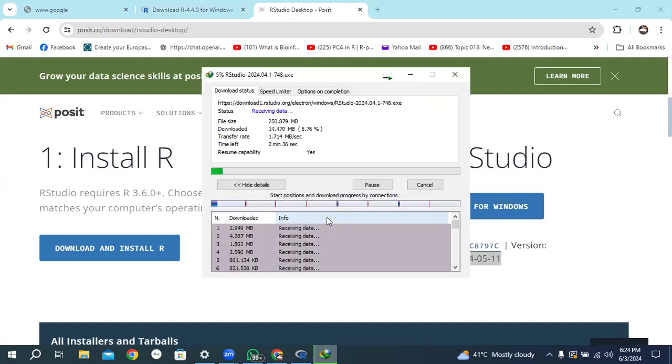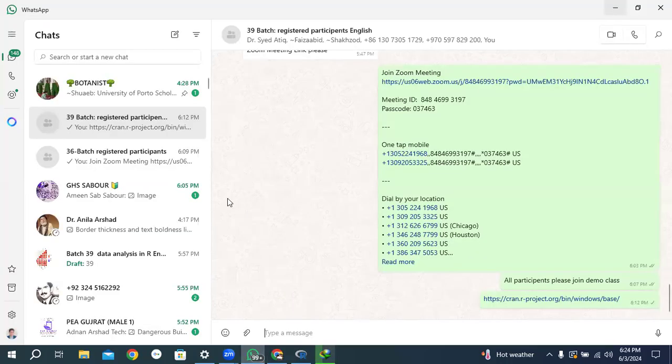It shows me 2 minutes, but it may show you different times according to your internet speed. Maybe it will install within a few seconds, or it may take 5 to 10 minutes. So I already have this app. All participants, please download and type done within chat.